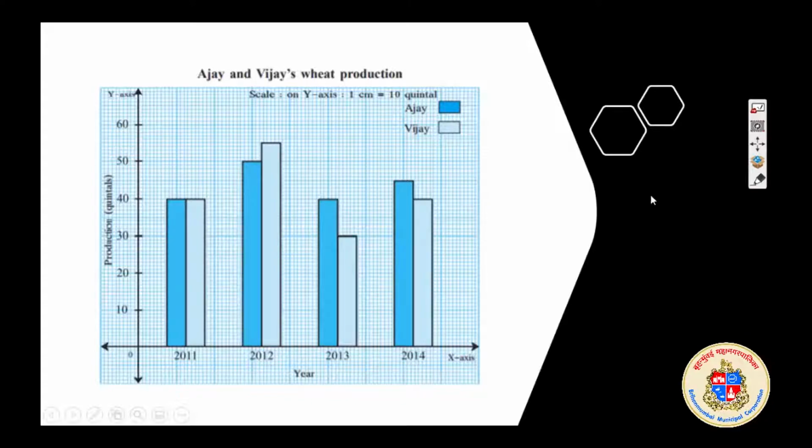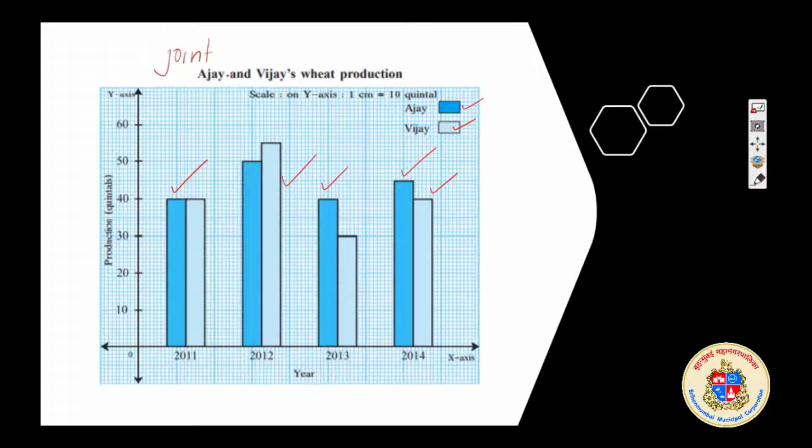Here, what has been done is that both Ajay and Vijay's wheat production is put together, and something wonderful comes out. Ajay and Vijay had equal production in 2011, and here it is written Vijay has the light white color and dark blue is Ajay's. Vijay had a better production in the year 2012. Ajay had a better production in 2013, but both had low wheat production. And in 2014, what I was asking you, 45 quintals is Ajay's production, and Vijay's production is only 40.